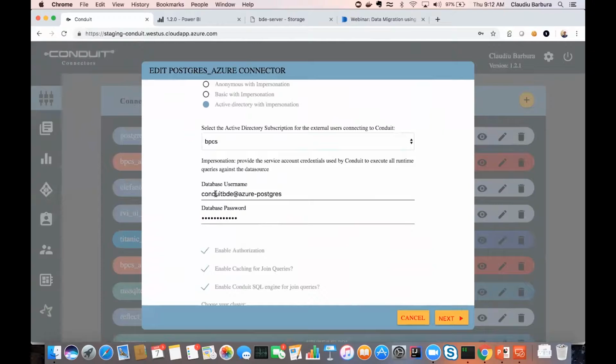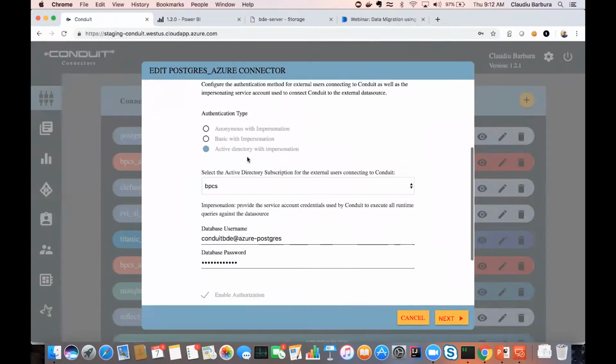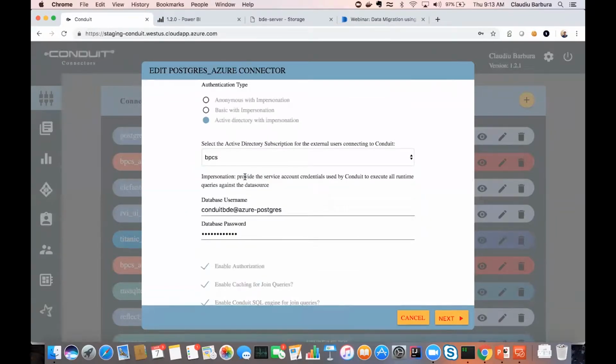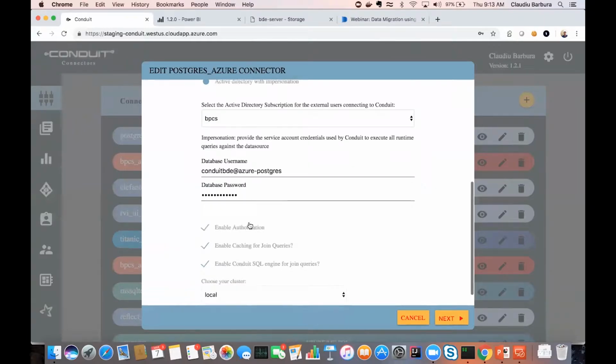If this was a source like Azure SQL, we would be able to also have a pass-through scenario where we pass through the AD credential from the user straight down to the data source. So we also support that. For Azure SQL and Dynamics, we do support that. And then we want to enable authorization and access rights for this. We want to cache queries for join queries. We want to be able to cache those so that we obviously improve the performance of the reports.